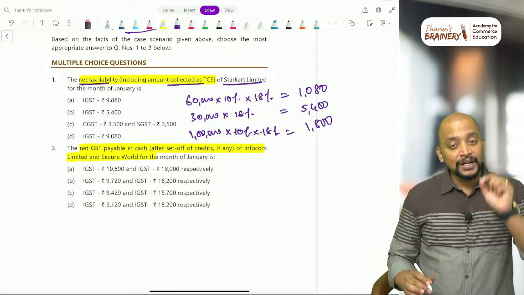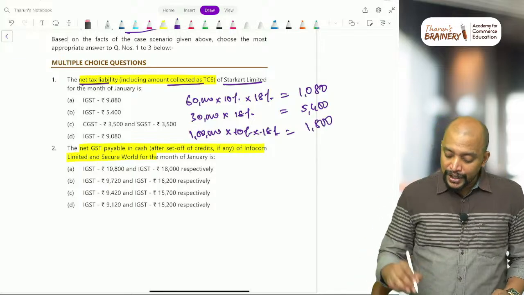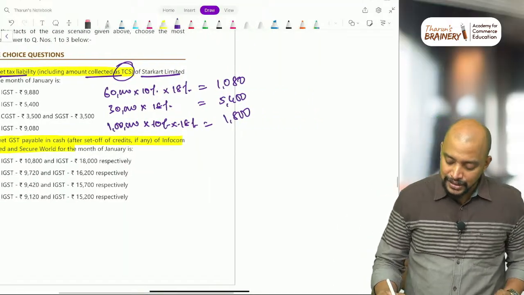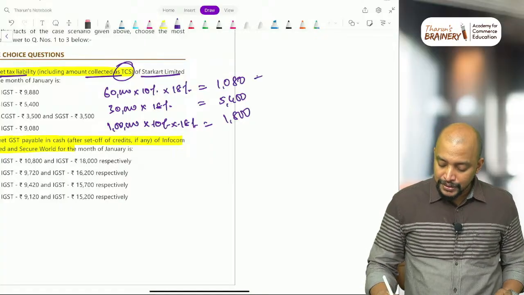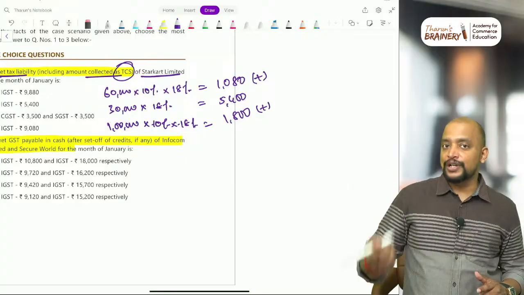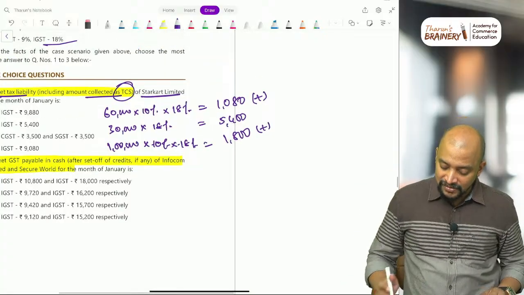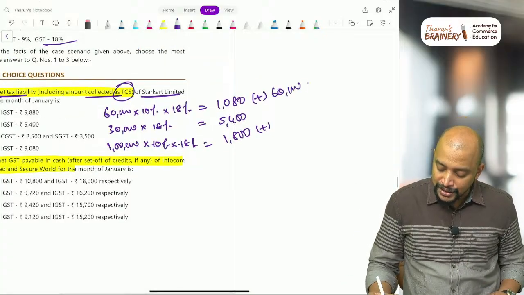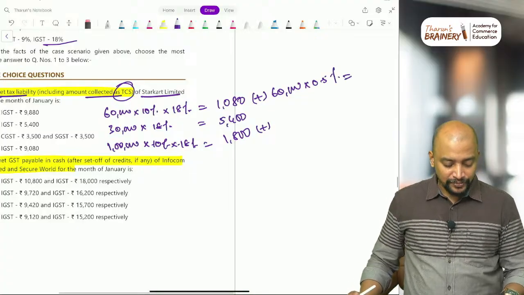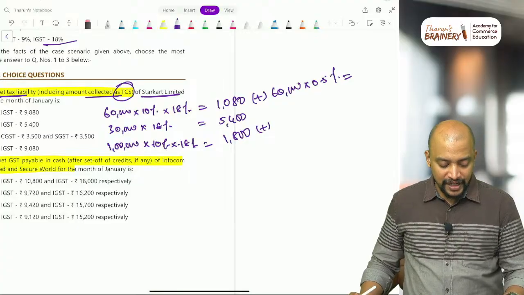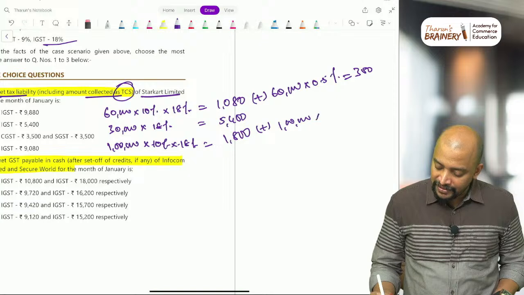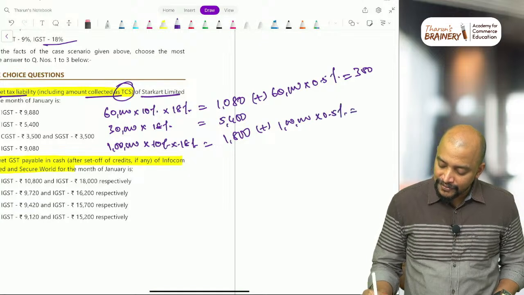Now this is the liability, including the amount collected as TCS. So what is the TCS? In the first case and the third case only there will be TCS, because they are selling goods belonging to another person. So what is the TCS that they will be getting? 60,000 rupees into 0.5% comes to 300, and 1 lakh into 0.5% comes to 500.